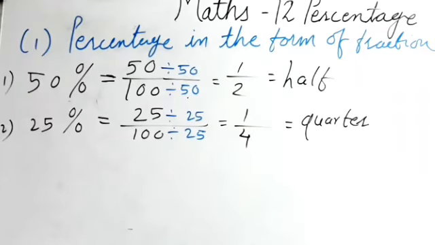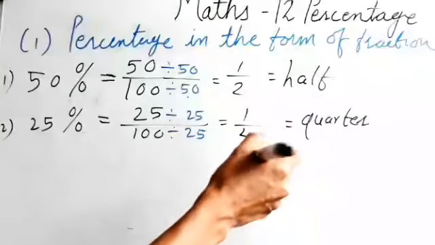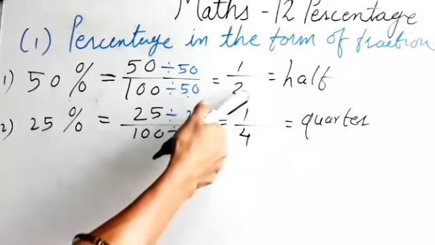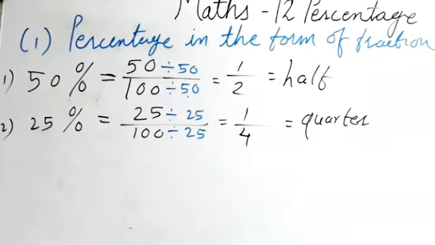So 25% means 1 upon 4 part of the whole, or we can say it's the quarter. And 3 upon 4 we can say as 3 quarter.